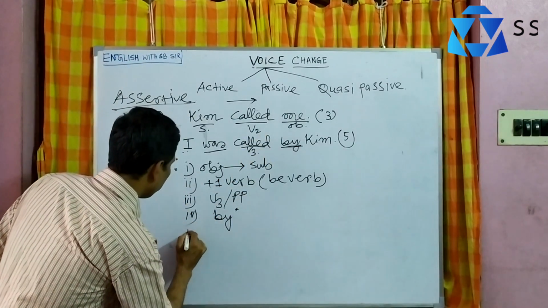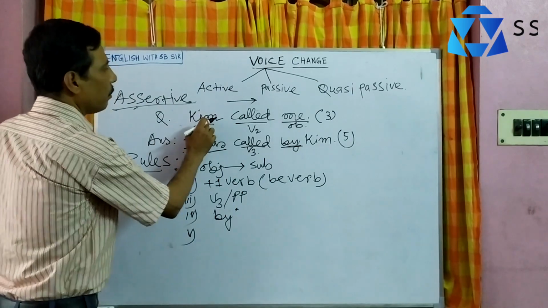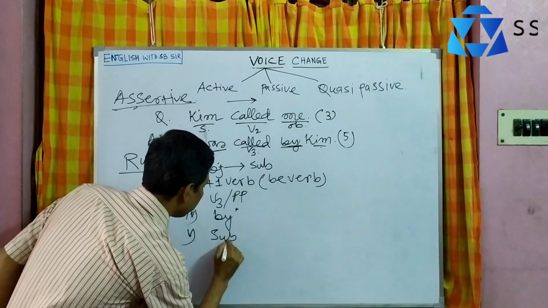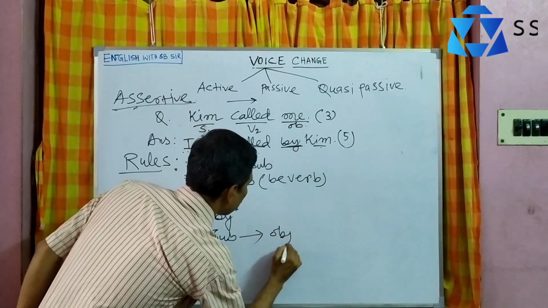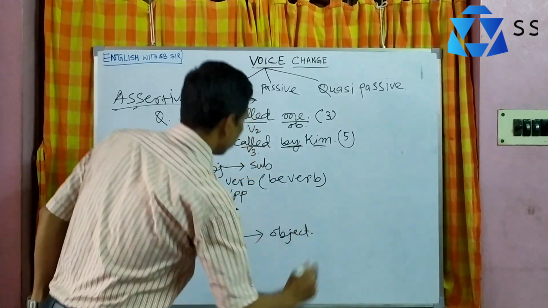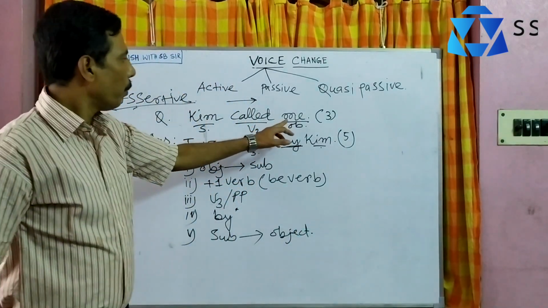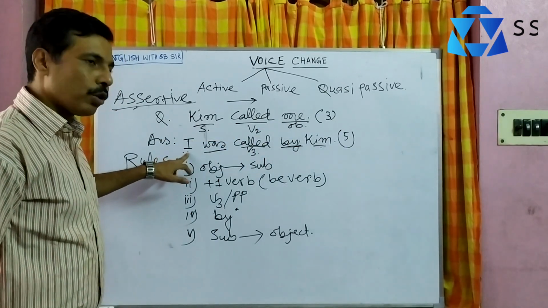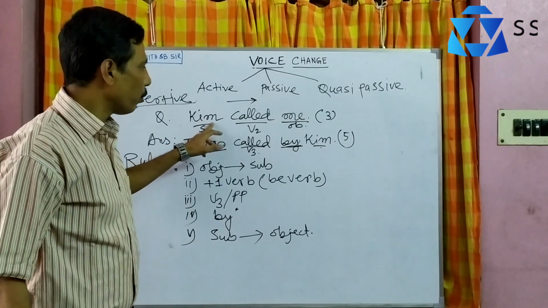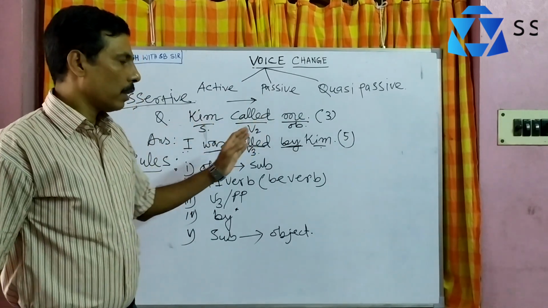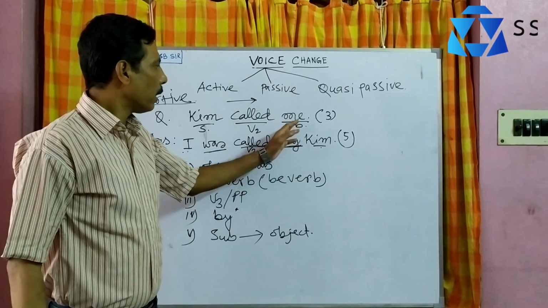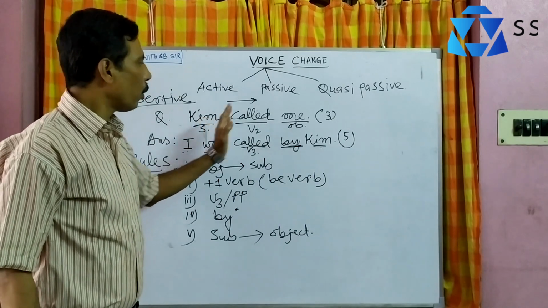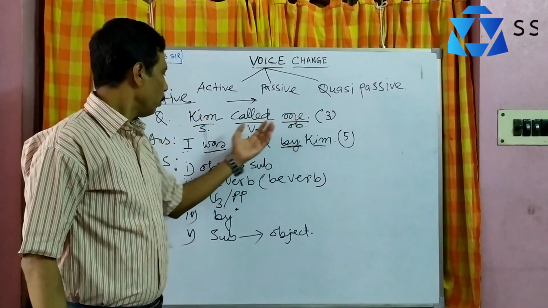Next, number 5, the subject is turned into object. You notice that here the object me is a pronoun. So when me turns into subject, it should be I. But a noun cannot change. In both forms, subject and object, a noun remains the same, but a pronoun changes its form whenever it turns from subject to object or vice versa, that means object to subject.